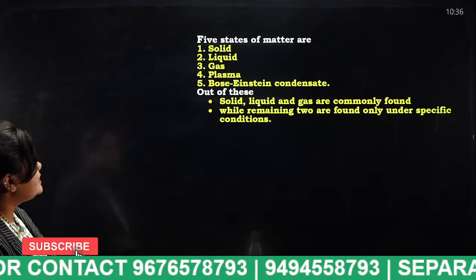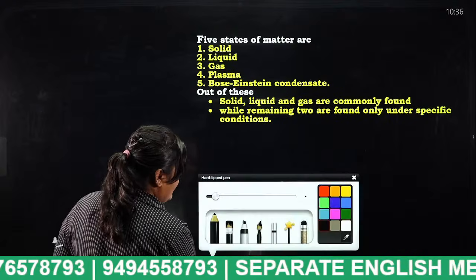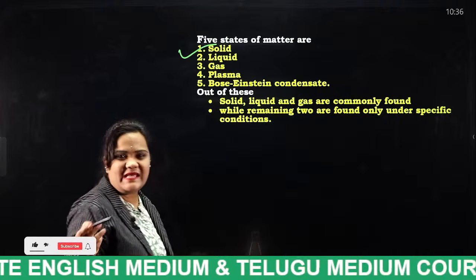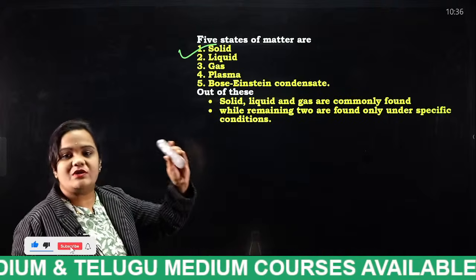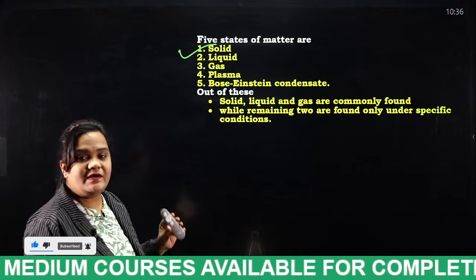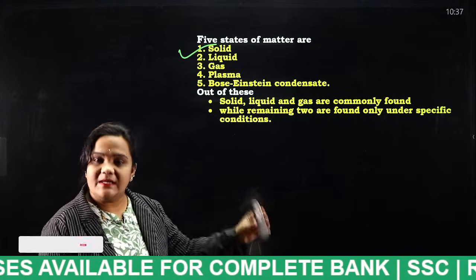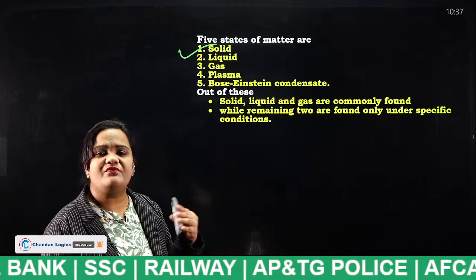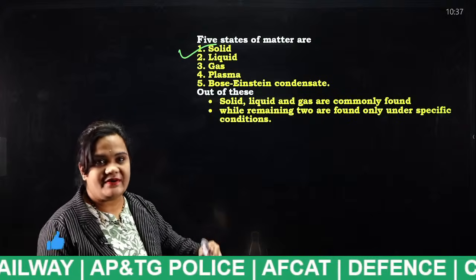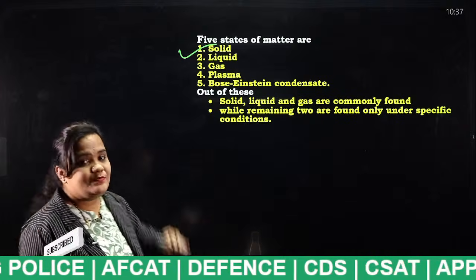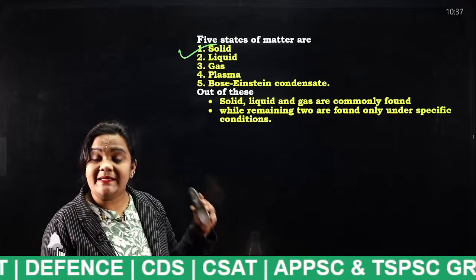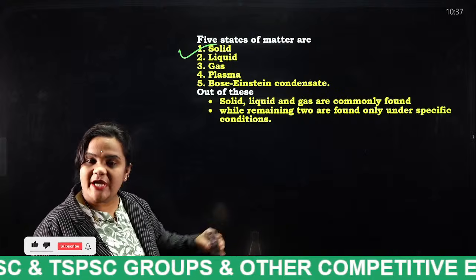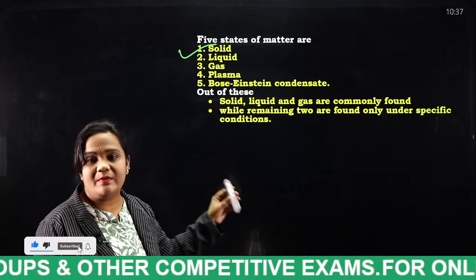So these are the 5 states of matter I told you. What are those, students? Solid, as you all know. Example, a metal rod, or this remote is a solid. And liquid is nothing but which is in a fluid form. Example, water. Gas. A perfect example of gas is nitrogen, oxygen. And what is plasma? When in a gas some of the electrons get ionized, that particular state of matter is known as plasma. Example, flame.